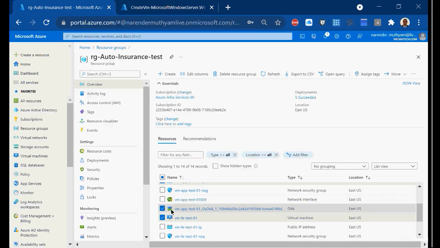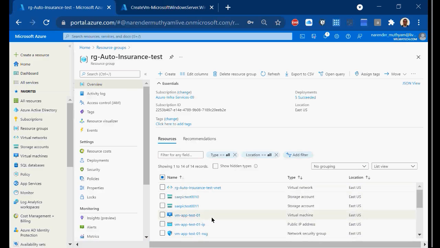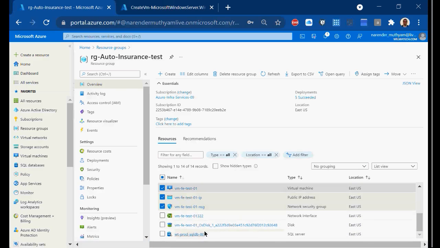This is the app here, not these things. Actually, I want to go with the test VM movement, so I will choose all the test VM items: the virtual machine with public IP, network security group, interface, and the disk. I want to move it to another RG.